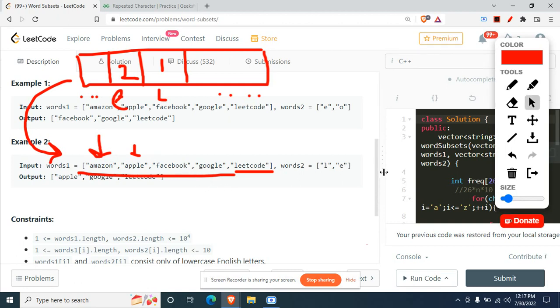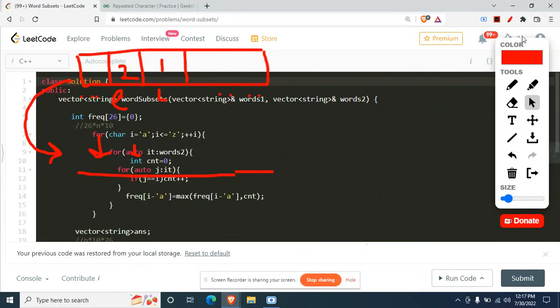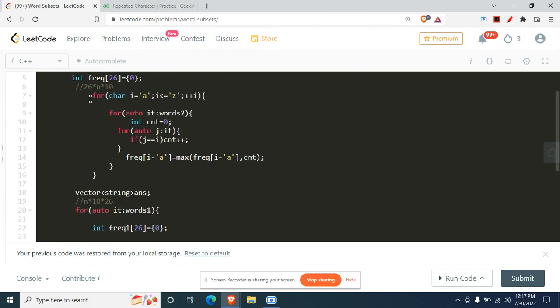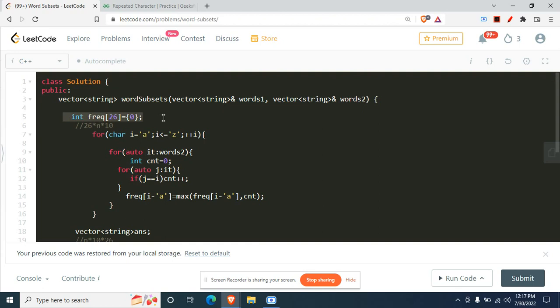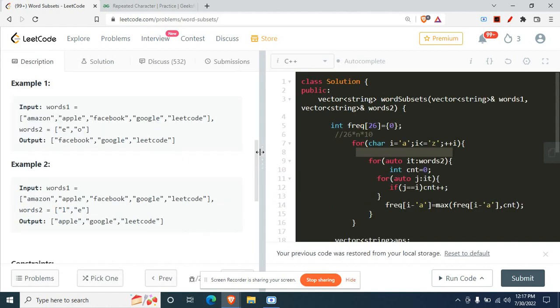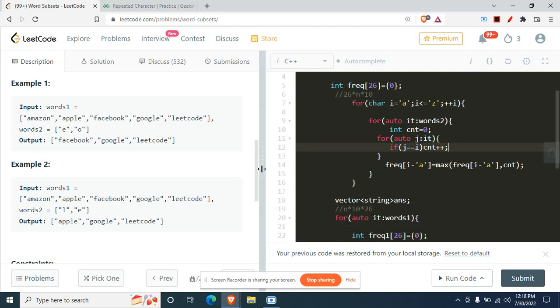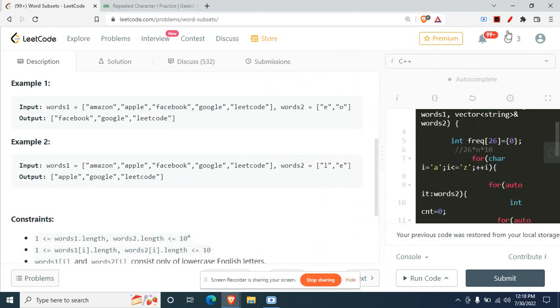So now let's get on to the implementation part. Once you see the code, everything will be clear. So I'll just erase this off. Coming on to the first part, what we have done here is just declare a frequency array of size 26, like I told you. Iterate on the words two, which is given here, and just make sure that all the frequencies have been updated. And why did I take max? This might be a question coming to your mind. Let's see why I took the maximum frequency.